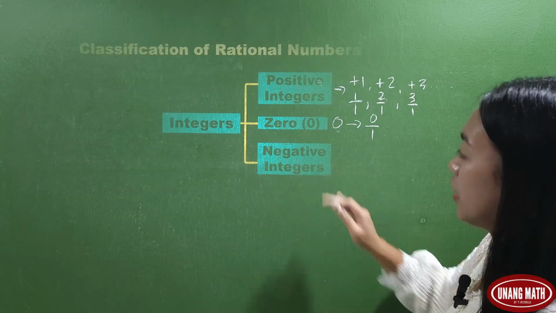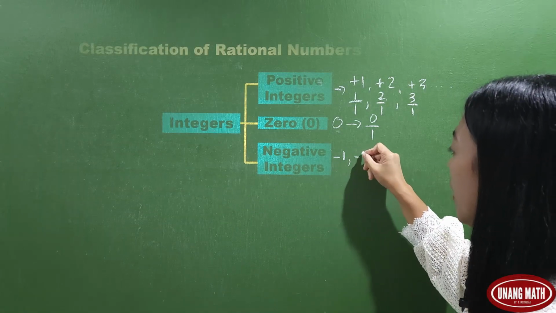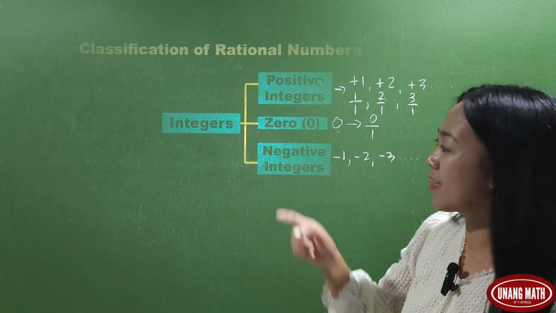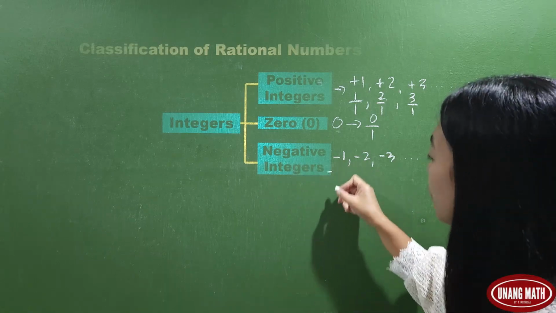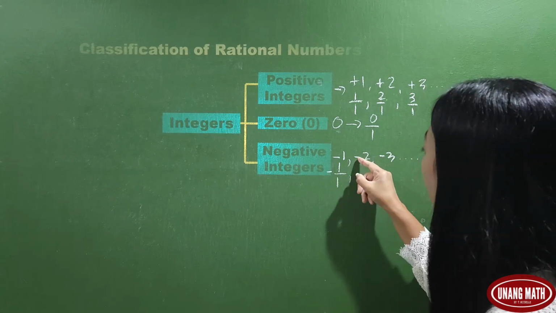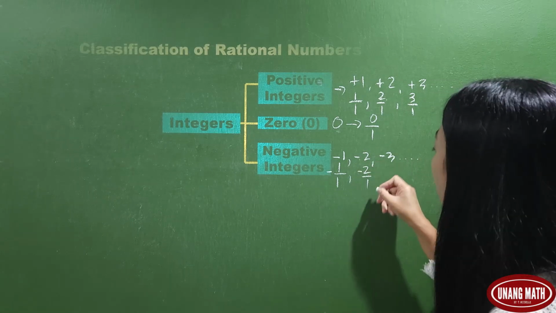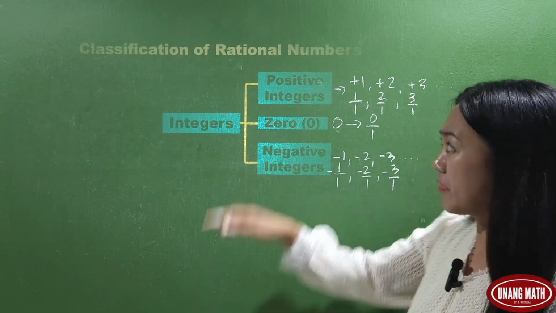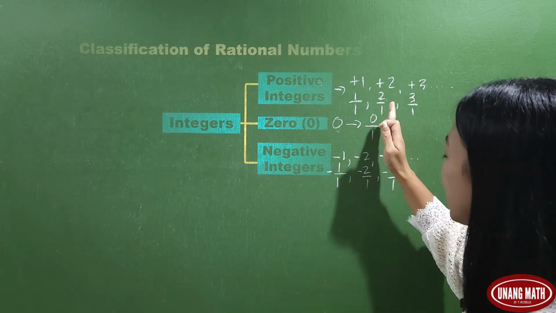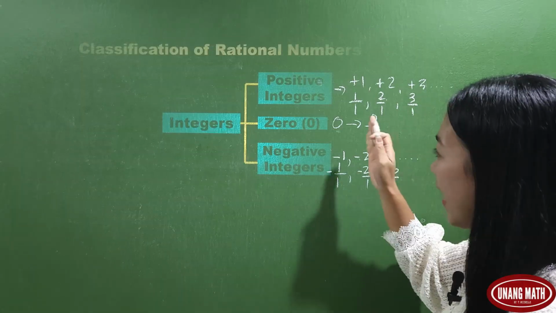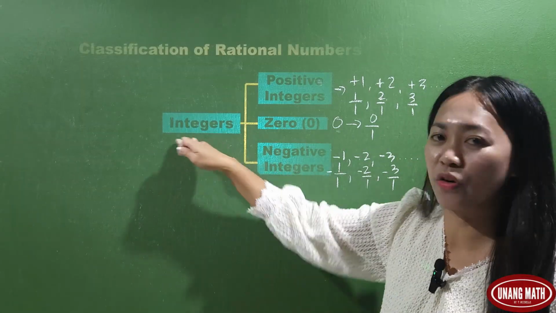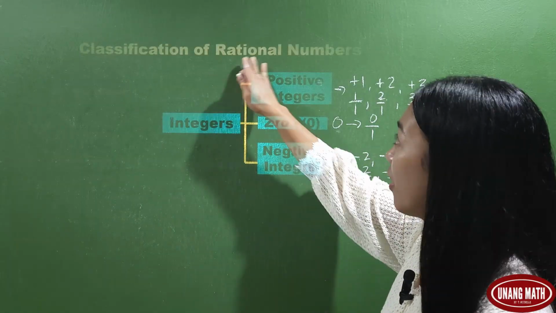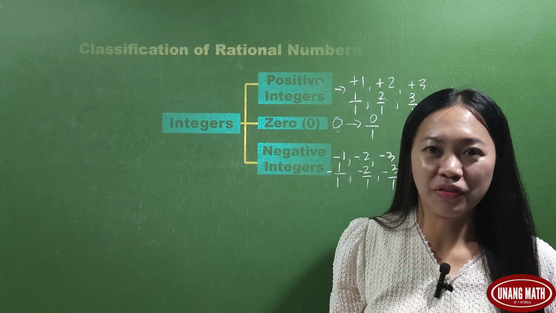For negative integers, for example negative 1, negative 2, negative 3, and so on, if we convert these to fractions, this would be negative 1 over 1, negative 2 over 1, negative 3 over 1. So these are positive and negative exact numbers, including 0, specifically called integers. And integers are rational numbers.